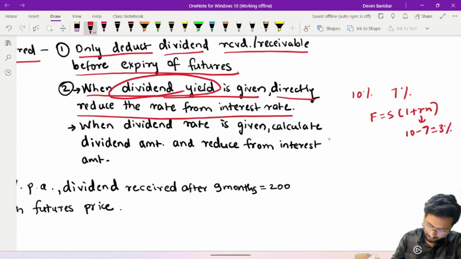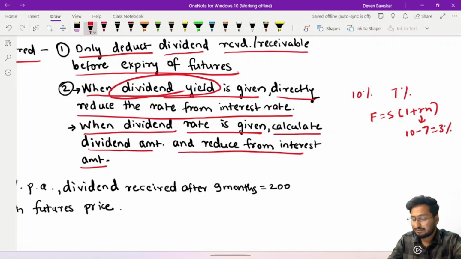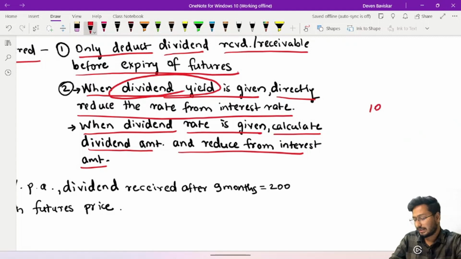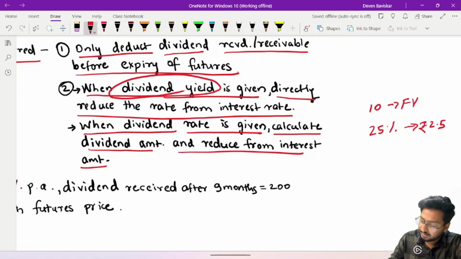When the dividend rate is given or the dividend amount is given, calculate the dividend amount and reduce it from the interest amount. So either they will give you dividend yield or they will give you the rate of dividend. Suppose they give you face value of share is 10 rupees and dividend is 25%. The rate of dividend they will give. So basically dividend will be rupees 2.5 that you have to first calculate and directly deduct it from the formula.